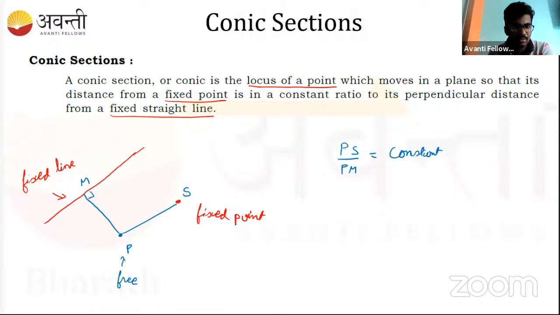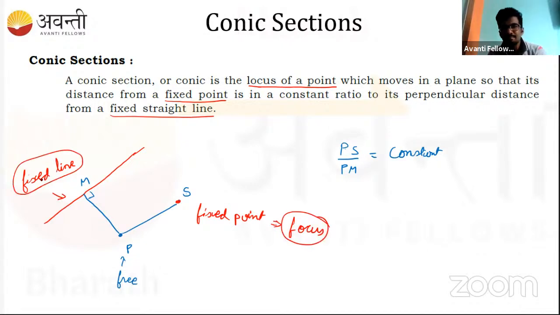Can you recall those names? What do we call this fixed point? Focus. Very good. So this fixed point, can we call it a focus? Now use the conic section terminologies and answer. So this is the focus. What do we call this fixed line as? Can anyone tell? Who is answering? What is a fixed line?